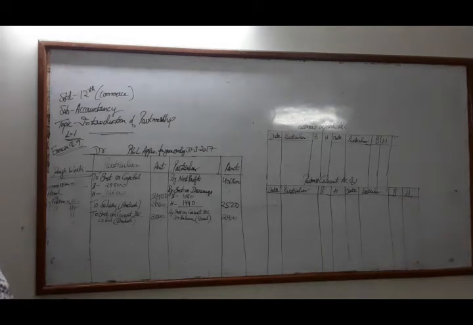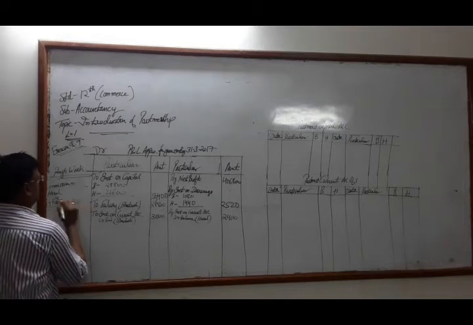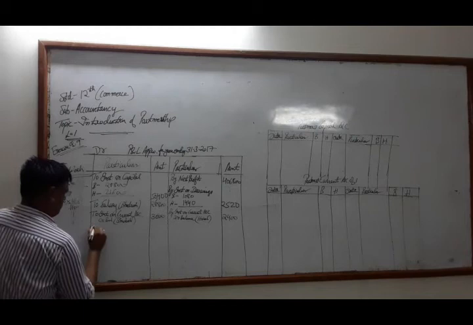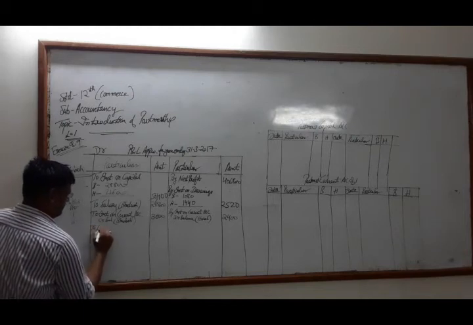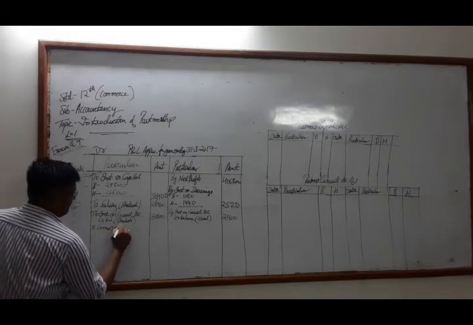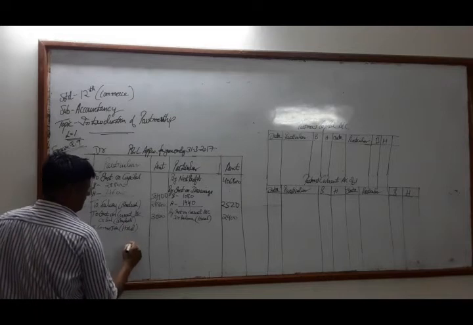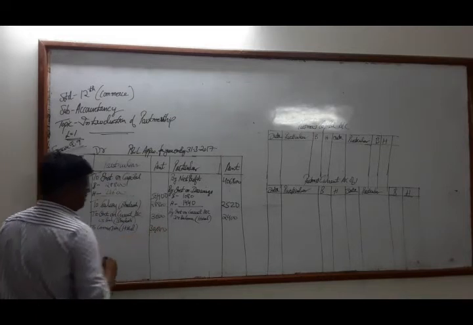Commission we have to calculate. Commission is 30,000. Commission to Hiral is 30,000 rupees.